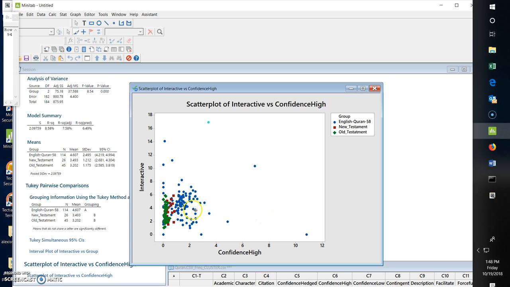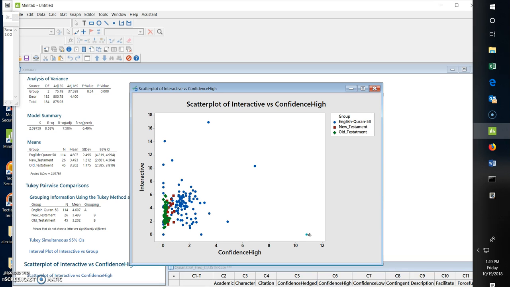If we look at high confidence, the same thing, although even at small levels, the blues dominate to the right of high confidence. So the average high confidence of the Quran verses is not a lot higher, but very consistently higher than the New and Old Testament. But then you have some very striking verses, like verse 102 in the Quran, which is so highly confident, it's unbelievable. So we'll leave it here because we're not going to use this representation.